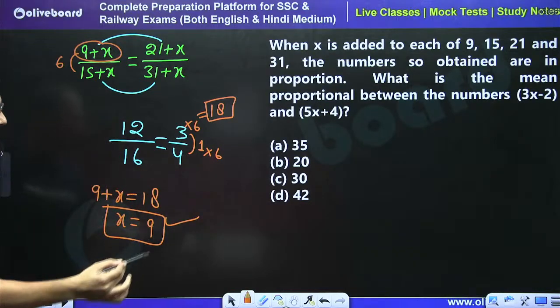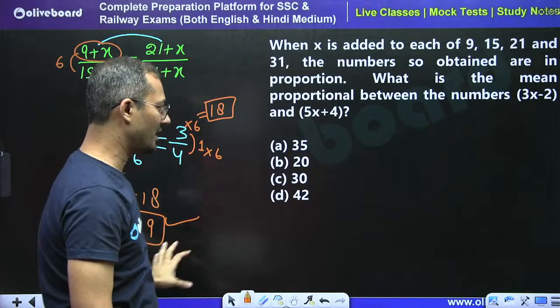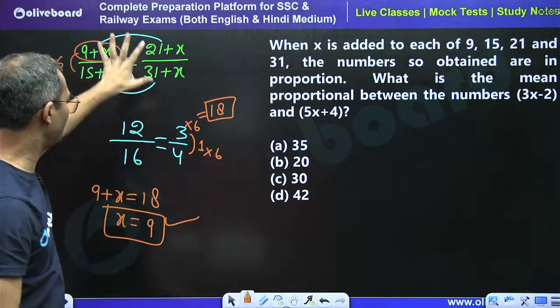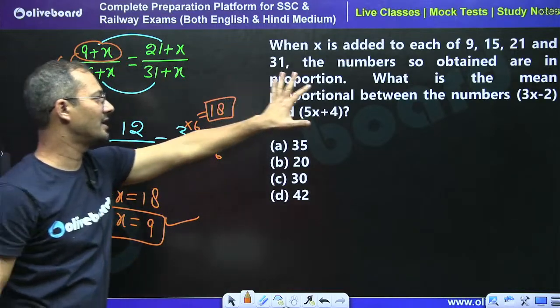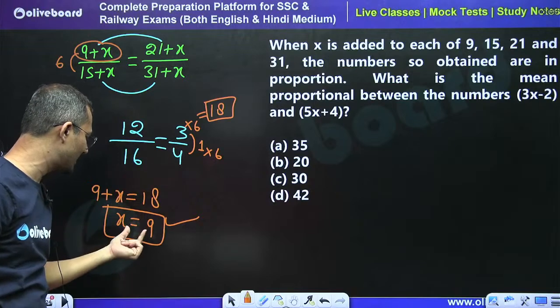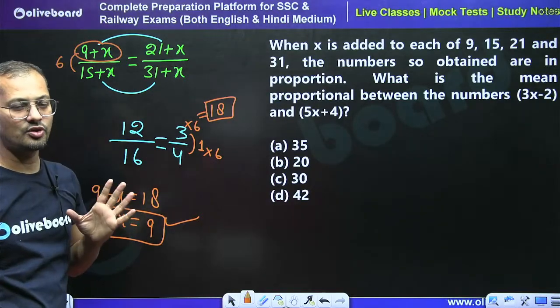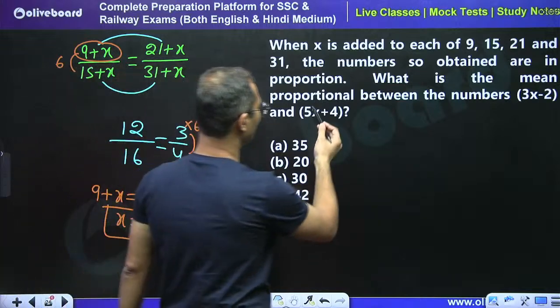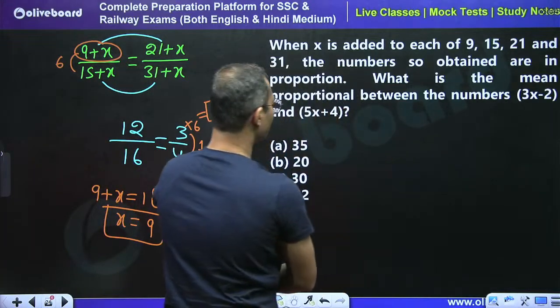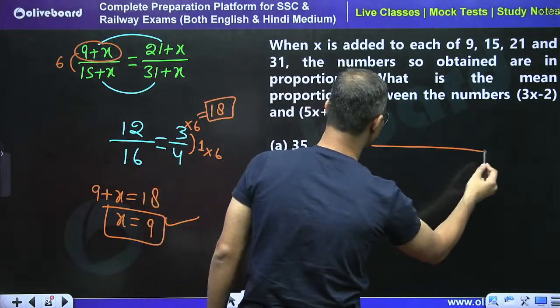So nothing best out of this. Directly we can say that x is equal to 9, in a single step. Now the question is asking, what is the mean proportion? See, the mean proportion is going to be,